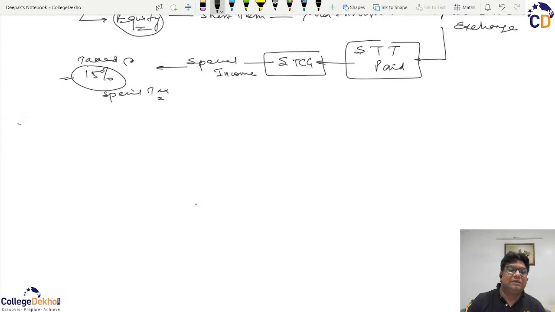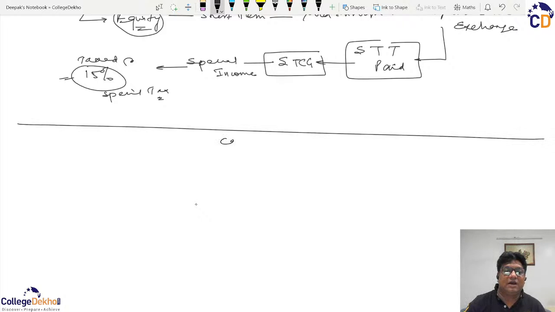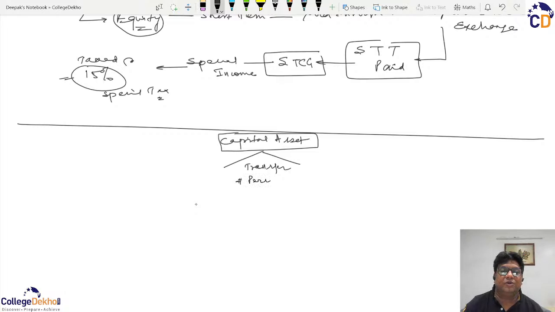So we can see that we have to first identify that the asset sold is a capital asset, and it will be a capital asset if it is not a stock in trade, if it is not a movable personal asset, and it is not a rural agricultural land. And once we are done, we have to identify that there is a transfer, and after considering transfer, we also have to see the period of ownership, and based on that, the asset's profit will either be long term capital gain or short term capital gain.